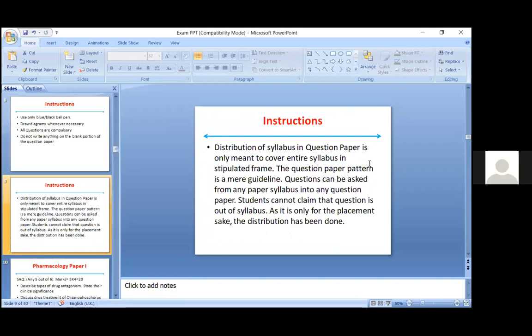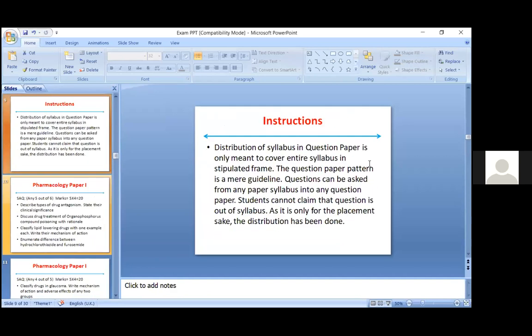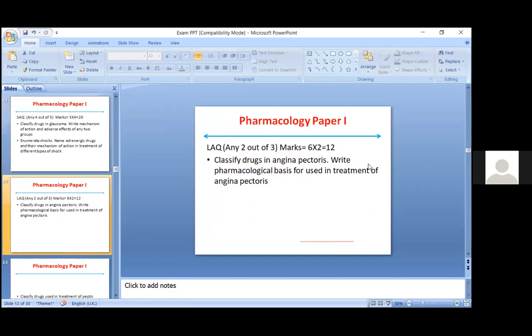So first, don't worry about that. If you know the answer, then very good. If you don't know the answer, then you have to see whether that question can be kept as an option. Remember, it is not a demarcation that paper 1 is this and paper 2 is this. A paper 2 question can also be asked in paper 1, and a paper 1 question can be asked in paper 2. Okay,